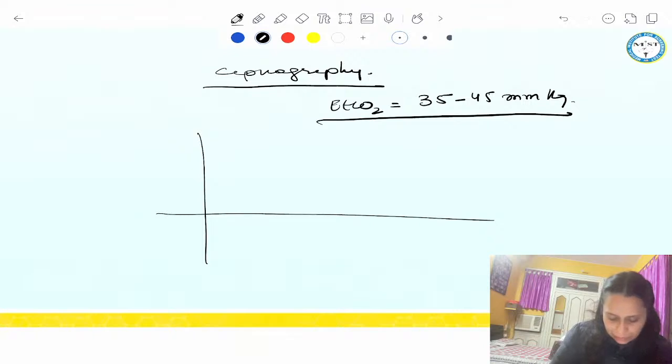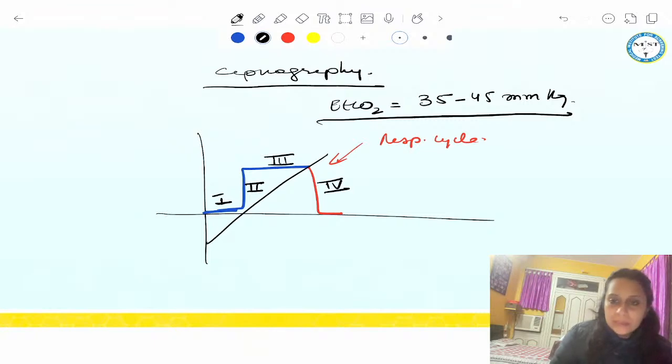And this graph represents one respiration, one respiratory cycle. Now this has phase 1, phase 2, phase 3 and phase 4. Phase 1 to 3 is representing expiration, phase 4 is representing inspiration, right?